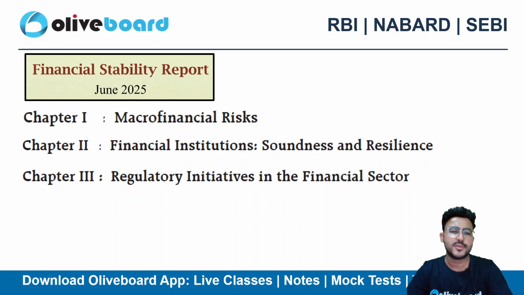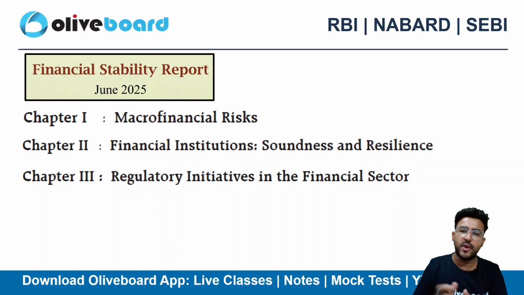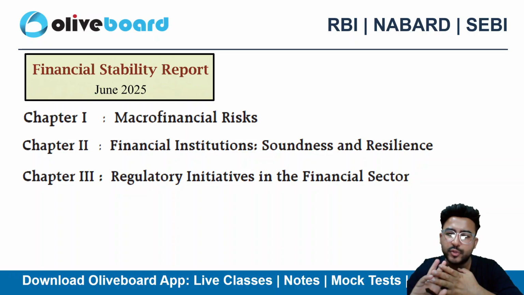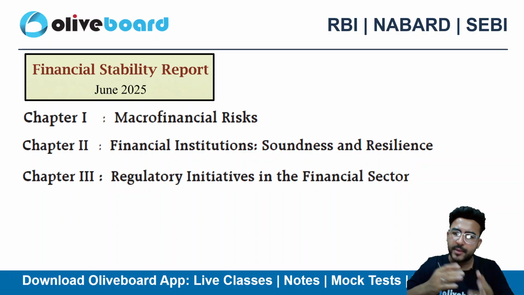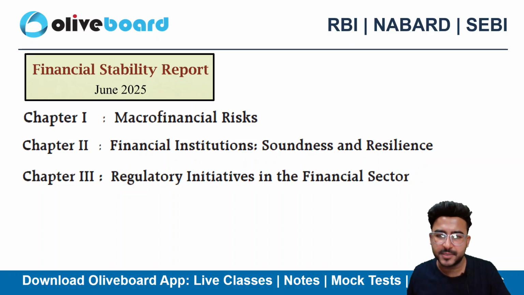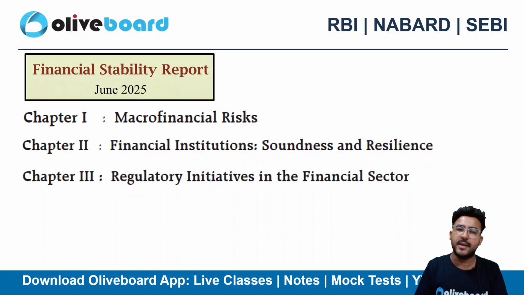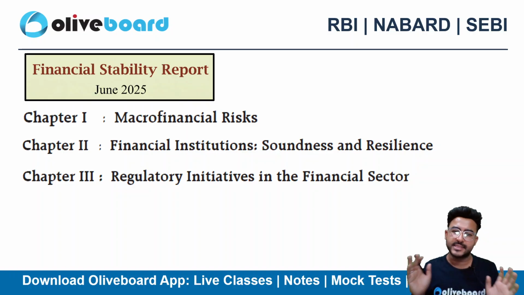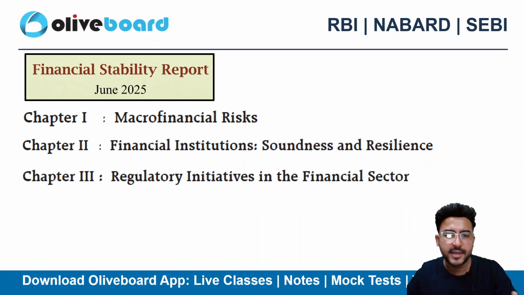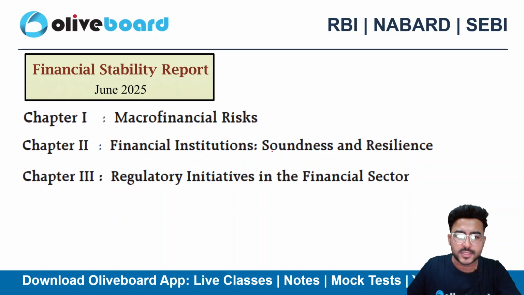Okay, so if I talk about the FSR of June 2025, then this report is divided into 3 chapters, right? So one by one we'll be covering each and every chapter. The 3 parts are: chapter 1, macro financial risk; chapter 2, financial institutions and how sound and resilient these financial institutions are, right?